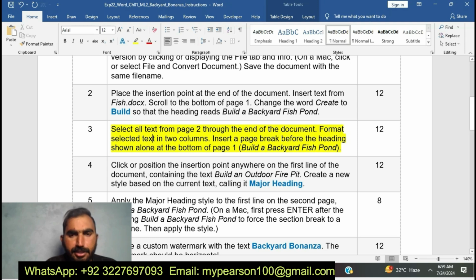Okay, you can see here I am going to do step number 3. Select all text from page 2 through the end of the document. Format the selected text in 2 columns. Okay, you can see here. I am going to do step number 3. Select all text from page 2.